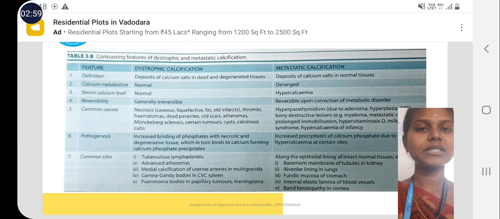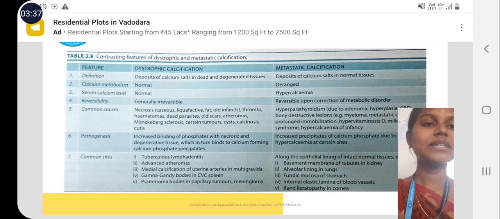It is generally irreversible. The common causes involved are necrosis, old scars, atheromas, Monckeberg sclerosis, certain tumors, cysts, calcinosis cutis. Pathogenesis involved here is increased binding of phosphates with necrotic and degenerative tissues, which in turn binds to calcium, forming the calcium phosphate precipitates. Common sites are tuberculous lymphadenitis, advanced atheromas, medial calcification of uterine arteries in multigravida, gamma bodies in CVC spleen, etc. Metastatic calcification.